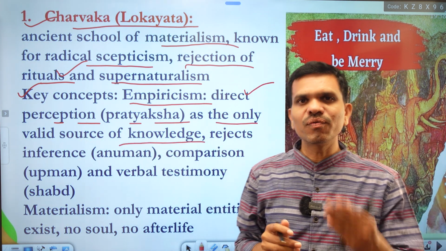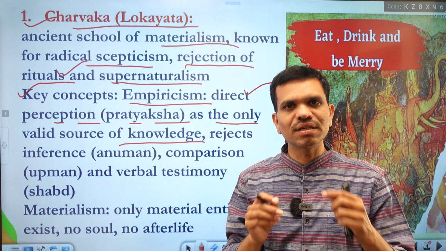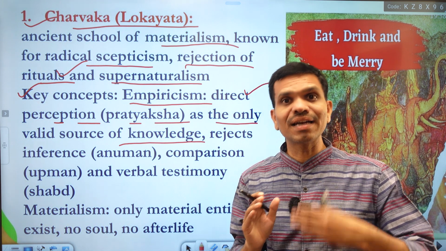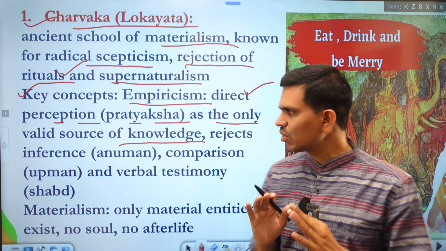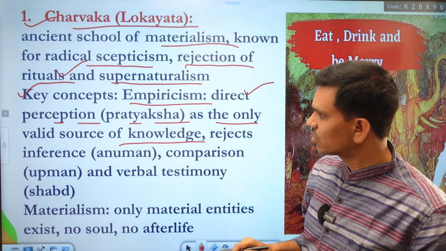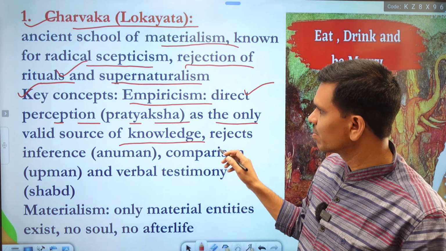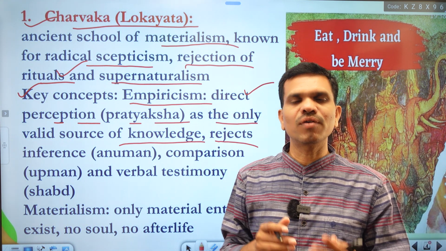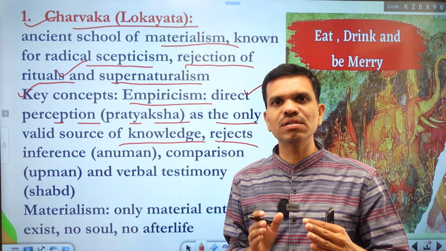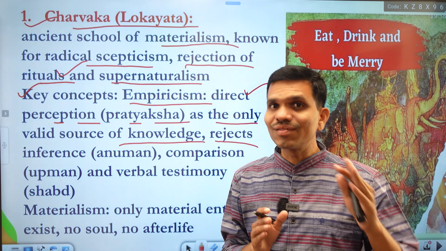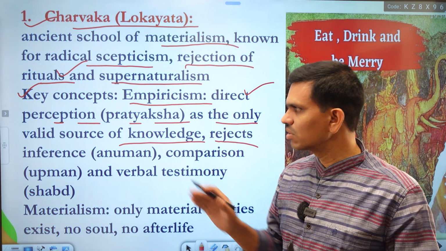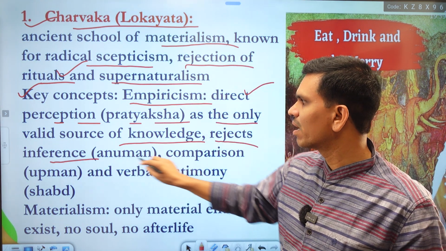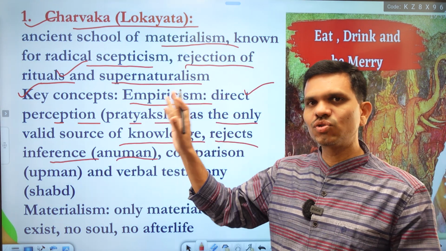Now from where do we get knowledge? According to Charvaka principles, we get knowledge from direct sources, or direct perception, pratyaksha, and they simply reject the other sources of knowledge which are considered valid in the six theist systems. For example, we have inference. They reject inference, anumana. There is no place for anumana in Charvaka.